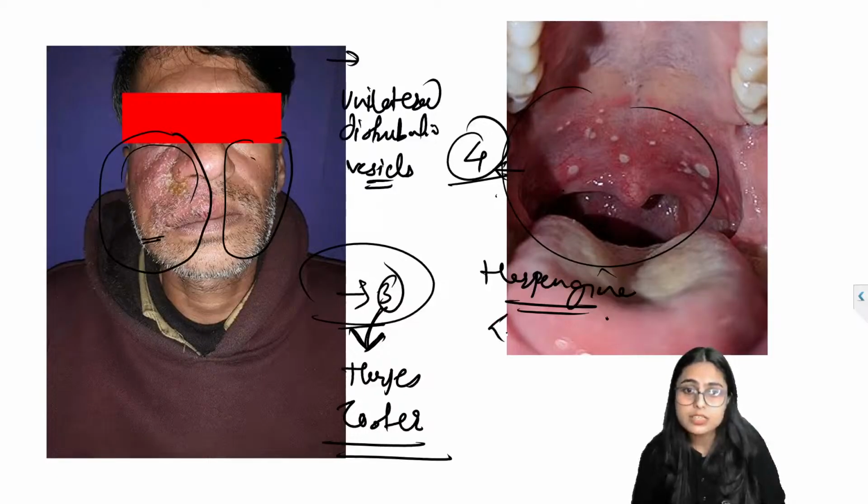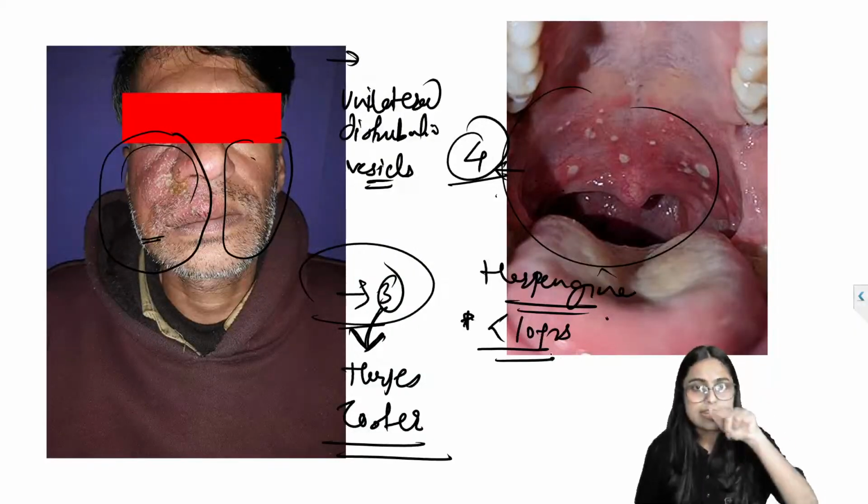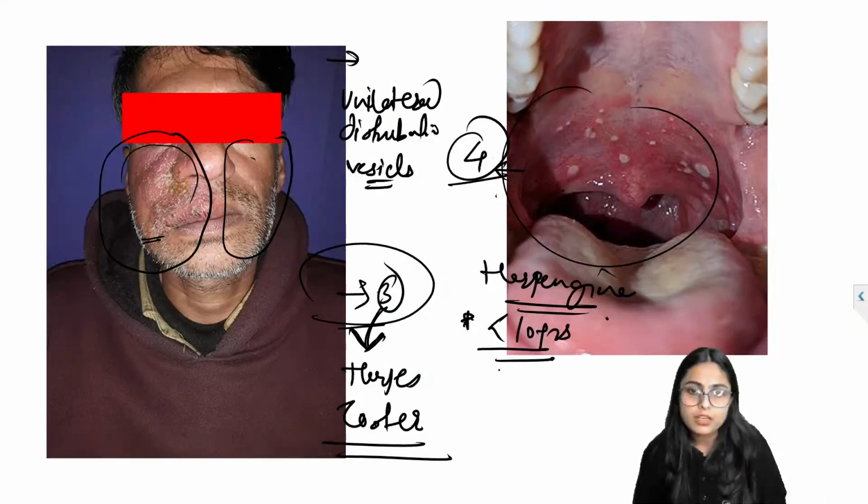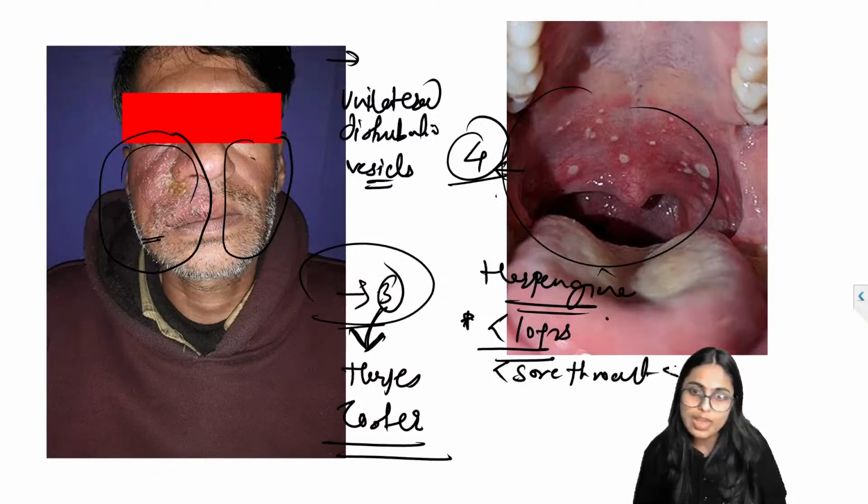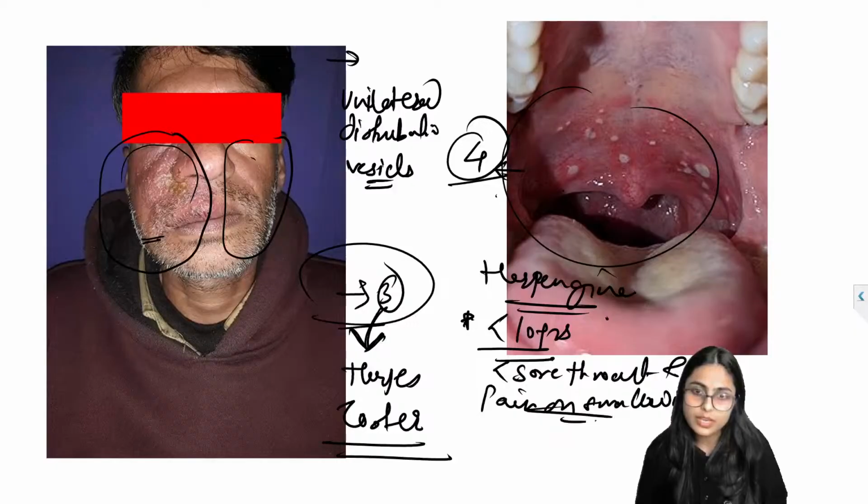Herpangina typically occurs in children less than 10 years of age. So this is also an important point to remember. Children less than 10 years of age, sore throat, and pain on swallowing.